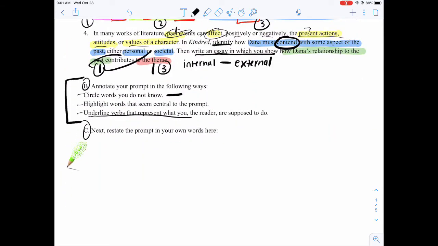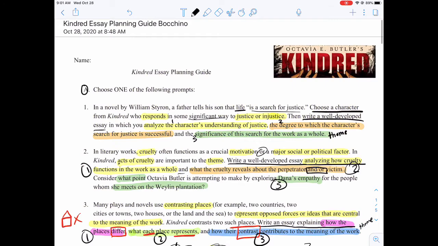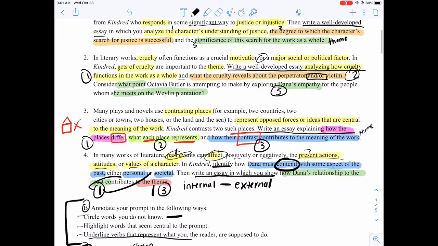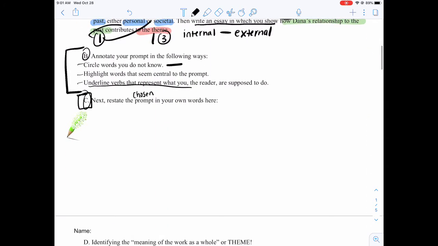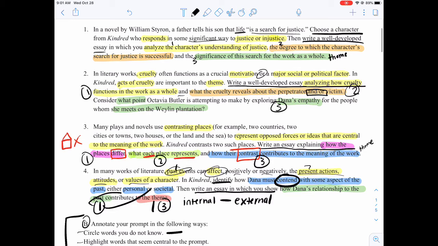Step C. This is the last step you're doing for homework before you come to class next period. So make sure you've done all the way through step C. You're restating the prompt you choose. So your chosen prompt, you have now picked a prompt. So take a minute, figure out which prompt you want to write about. And then you're restating it in your own words. So you're going to be writing right here.